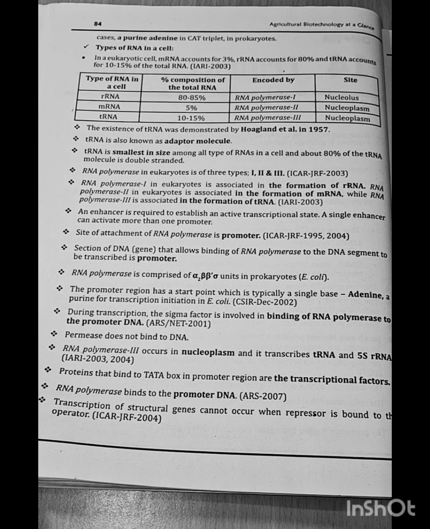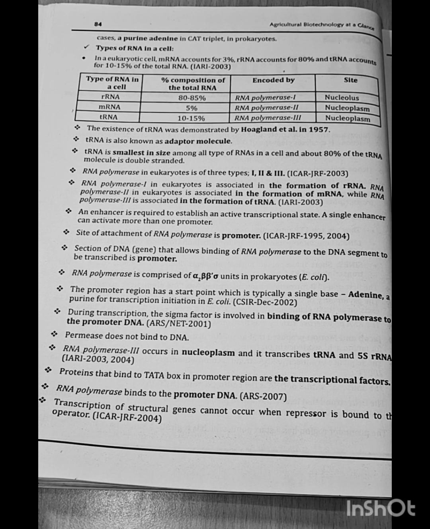A purine, adenine, CAT triplet in prokaryotes. Types of RNA in a cell. In a eukaryotic cell, mRNA accounts for 3%, rRNA accounts for 80%, and tRNA accounts for 10 to 15% of the total RNA. Question asked in IARI 2003.